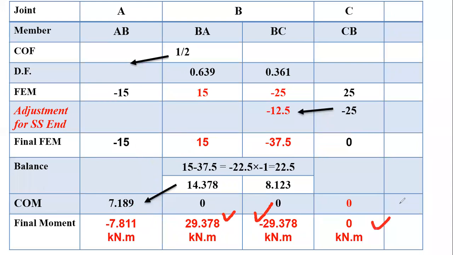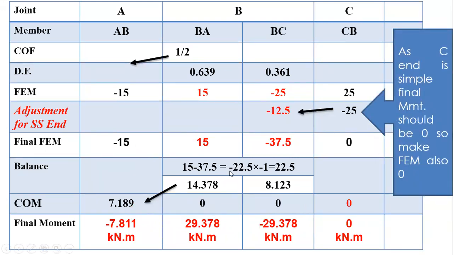So these are the final movements: AB, BA, BC, and CB is 0. Next will be the superimposed BMD. And what point you have to remember here? Note this point: as the C end is simple, the final movement should be 0, so make the fixed end movement also 0. That is the point we have to remember in this type 2.